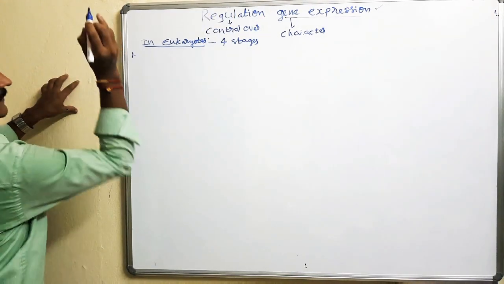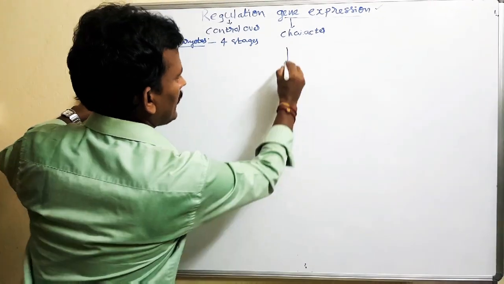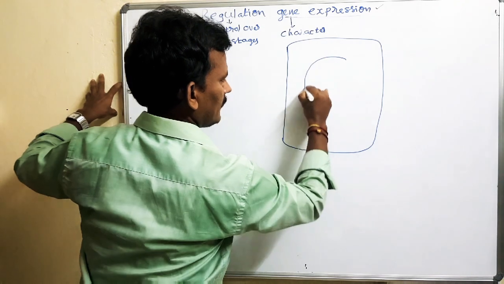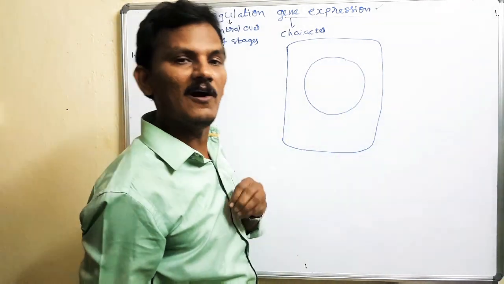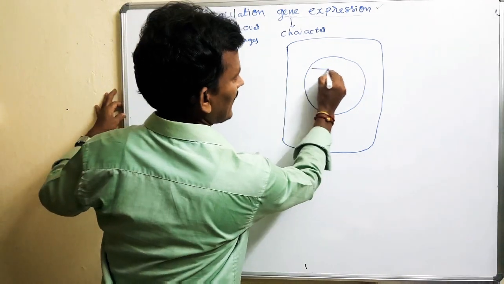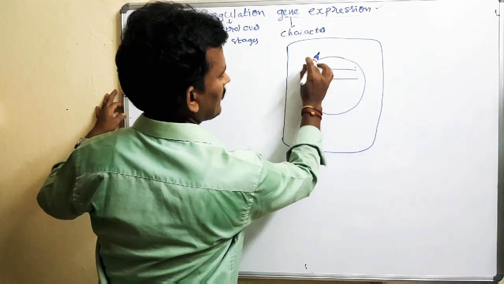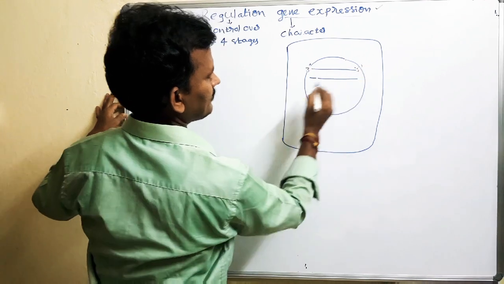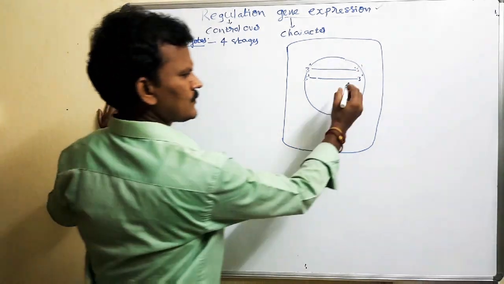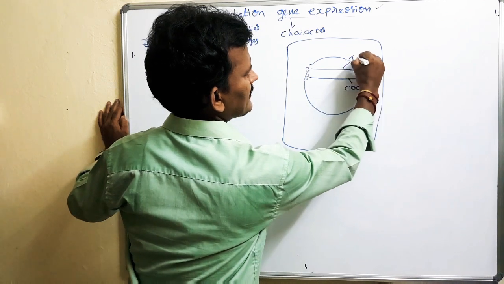For the first stage, I want to explain using a eukaryotic cell. Eukaryotic cells have a nucleus. The nucleus controls all the functions in the cell. In the nucleus there is genetic material, DNA, double stranded DNA, with 5 prime and 3 prime polarity. We call one strand the coding strand and the other the template strand.